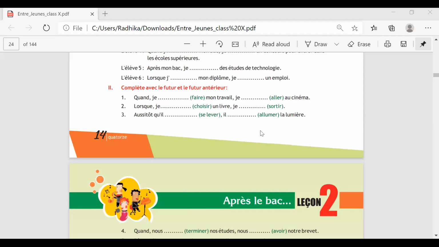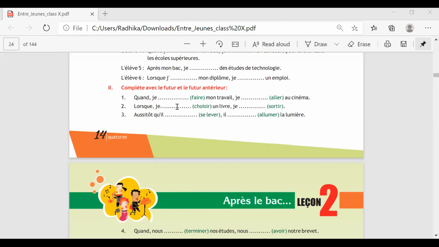So now we will solve a small exercise on this particular topic, that is question number 2. What we have to do is complete with the future and the future anterior. Quand je dash mon travail, je dash au cinéma.